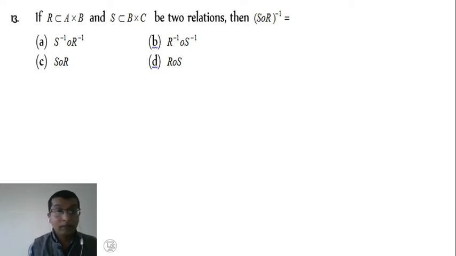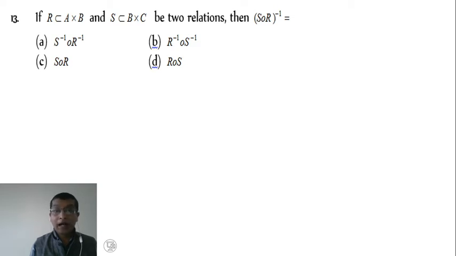Now example number 13. If R is a subset of the Cartesian product A cross B and S is a subset of the Cartesian product B cross C, be two relations, then (S composition R) inverse.